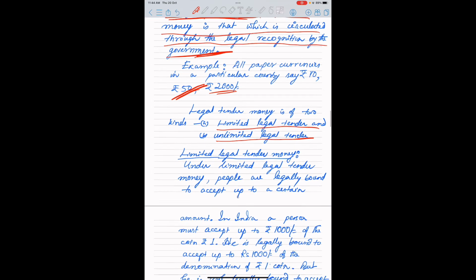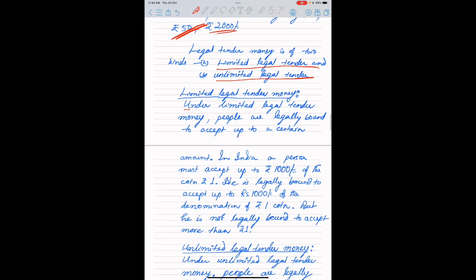What is limited legal tender? Under limited legal tender, people are legally bound to accept only up to a certain amount. We cannot force a person to accept a particular denomination of rupees in an unlimited amount.